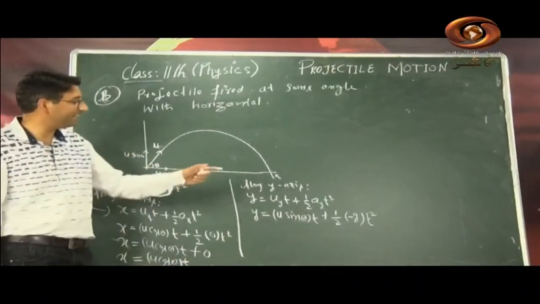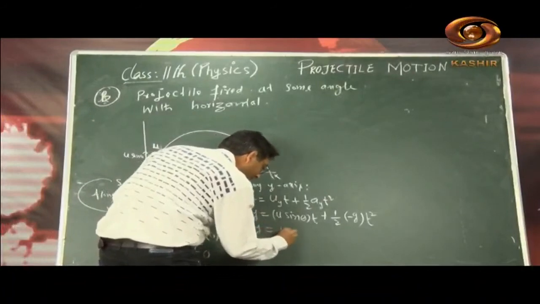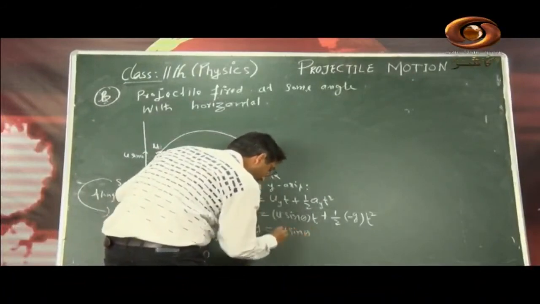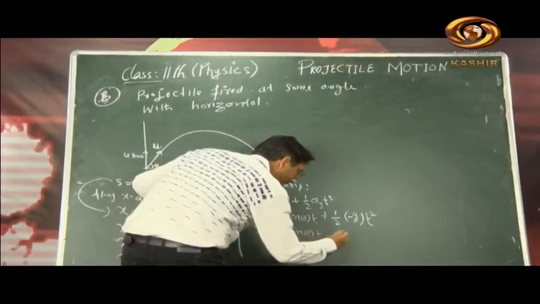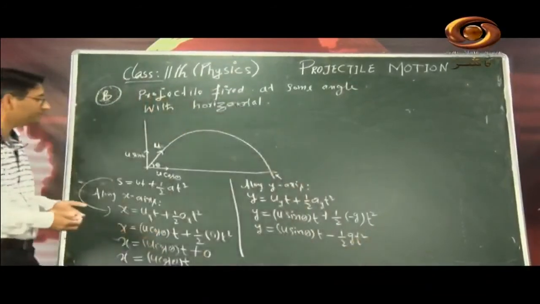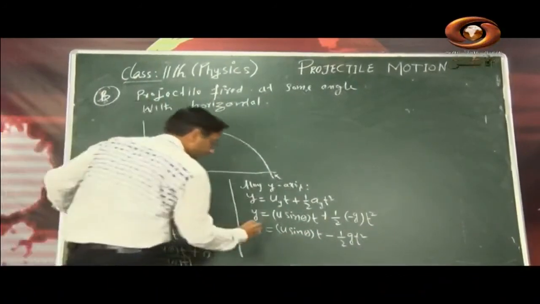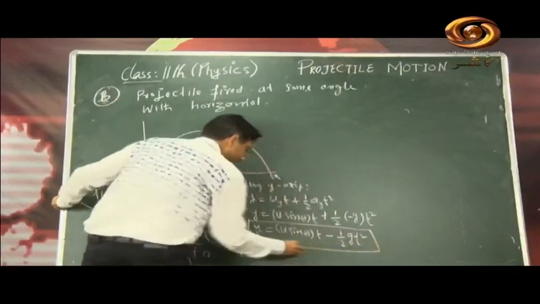So y is equal to u sin theta t minus half g t square. This was the equation along the y axis, and earlier it was along the x axis.